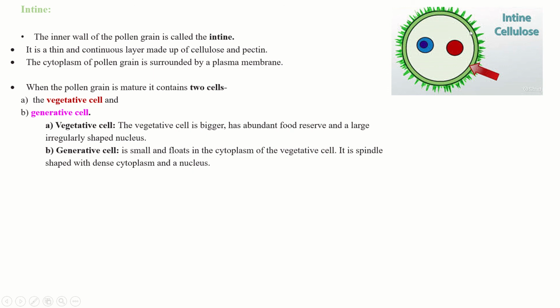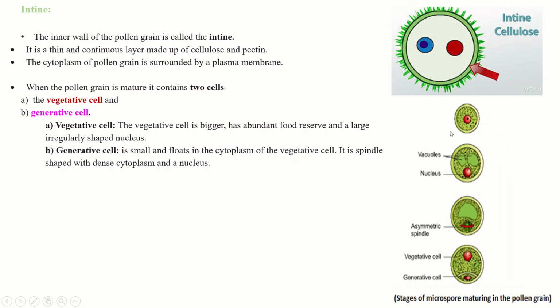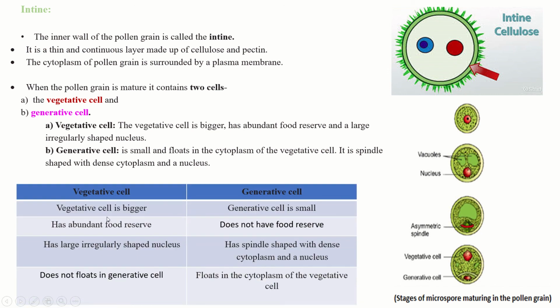When the pollen grain is mature, it contains two cells, known as the vegetative cell and the generative cell. So we can see here when the pollen grains mature, we get two cells, vegetative cell and generative cell. Now we'll differentiate the vegetative cell and the generative cell. The vegetative cell is bigger compared to the generative cell.